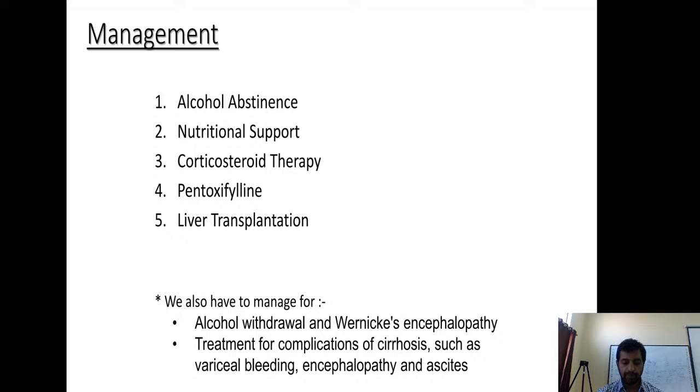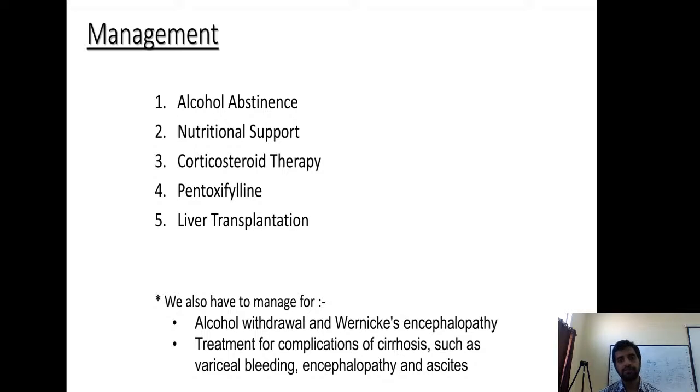So we have seen the Maddrey discriminant score is more than 32, Glasgow hepatitis score is more than 9, or if the MELD score is more than 30, these patients will get benefited by corticosteroid therapy. So you give prednisolone 32 mg per day for 28 days. Not all of these patients respond, only some of them respond, but whoever responds has a better prognosis. So who responds and who doesn't respond, we'll see after 1 week.